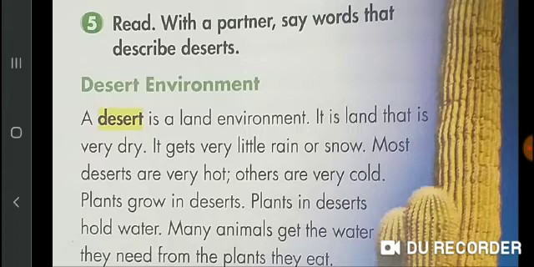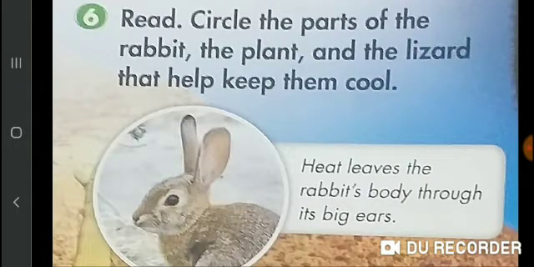Now look at the second line. The word dry describes the desert because deserts are dry. So underline it. Now underline the words little rain or snow. That also describes desert because desert is a dry land with little rain or snow. Now students, move on.